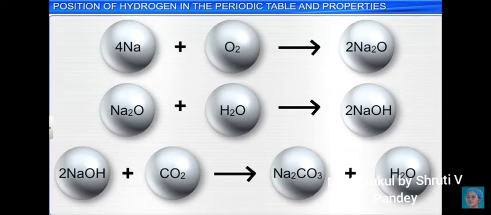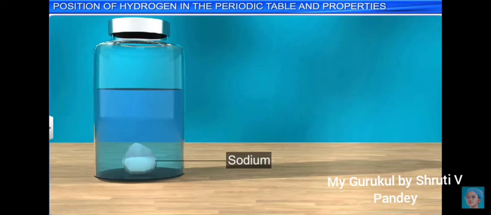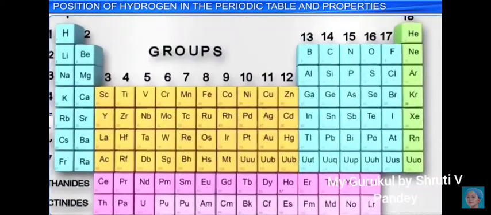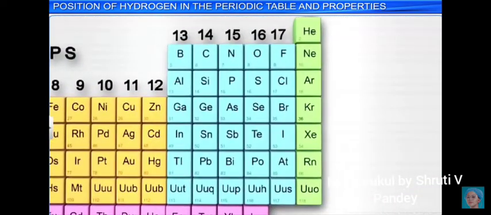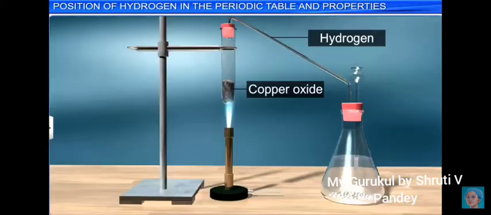Now we can see here, sodium reacts with oxygen and produces its oxide, as well as sodium oxide reacts with water and produces sodium hydroxide. Sodium is always kept in kerosene as it vigorously reacts with water. All the elements in the first A group have electropositive character.